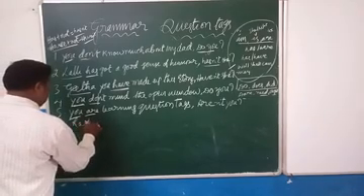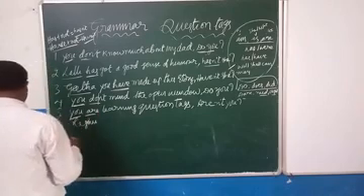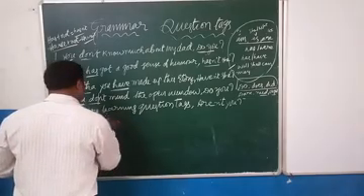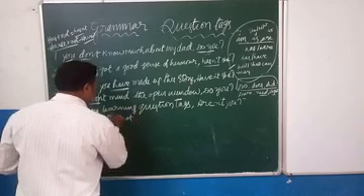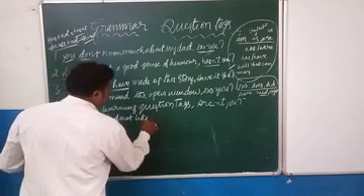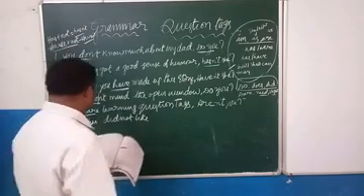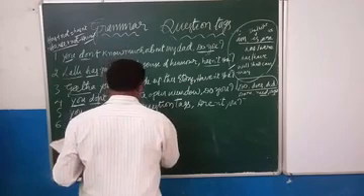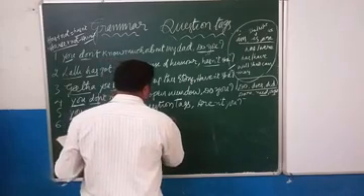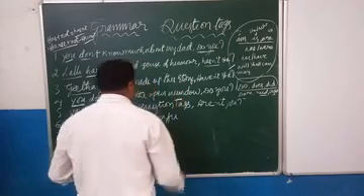Raghu didn't like, did not like Raju. This is the statement.